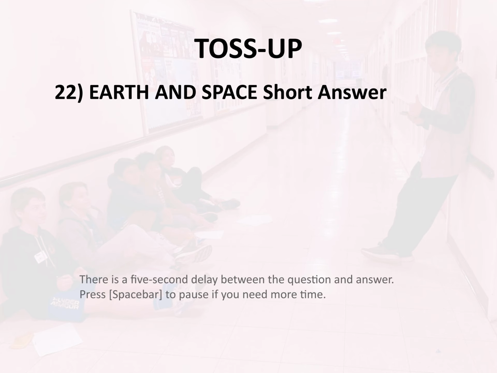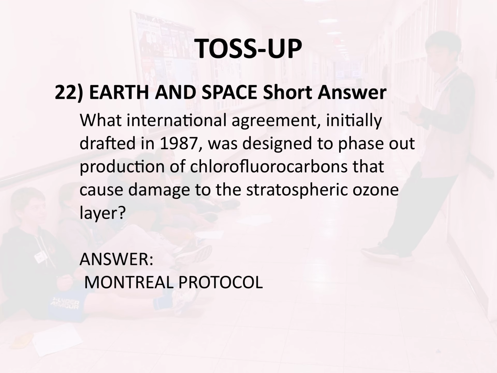Toss-up 22. Earth and space. Short answer. What international agreement, initially drafted in 1987, was designed to phase out production of chlorofluorocarbons that cause damage to the stratospheric ozone layer? Answer. Montreal Protocol.